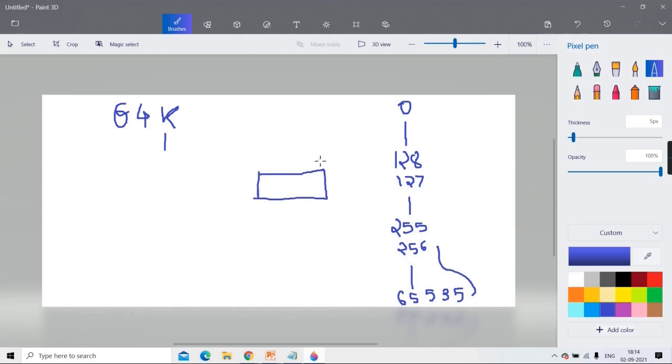ASCII is only 1 byte. 1 byte means how many bits? 8 bits. They have extended one more byte, that is from 8th bit till 15th bit. Now tell me, when a complete byte is extended, if one more byte is attached, Java characters will take how many bytes? 1 byte or 2 bytes now? 2 bytes. But with 2 bytes, is the capacity only doubled or is it doubled 8 times? It is doubled 8 times.